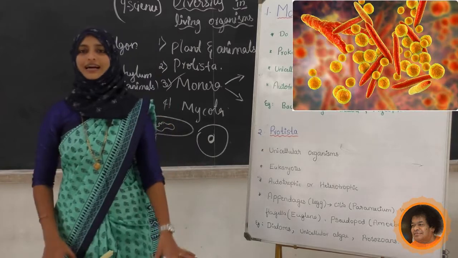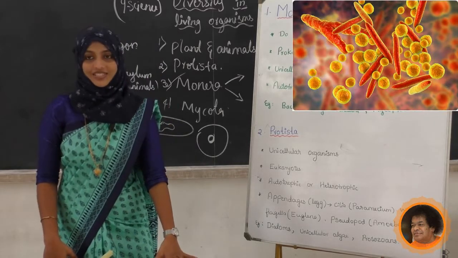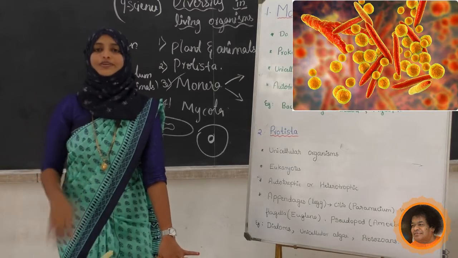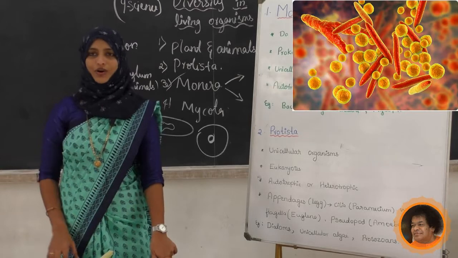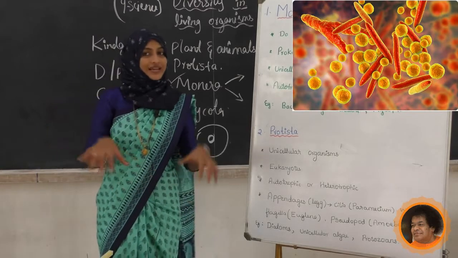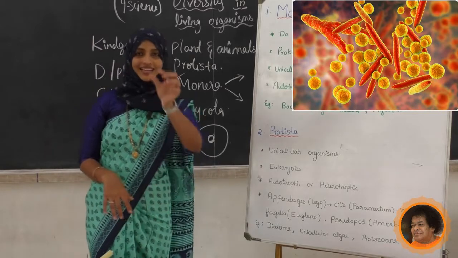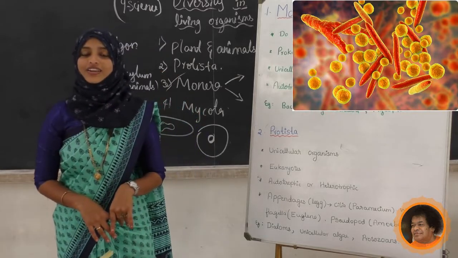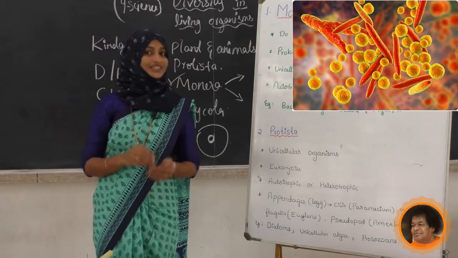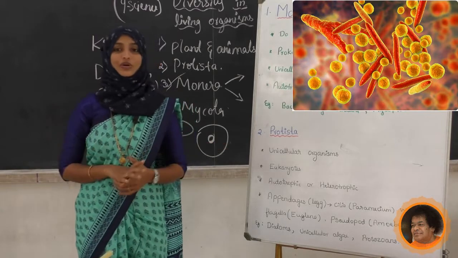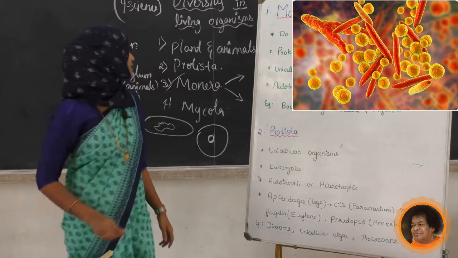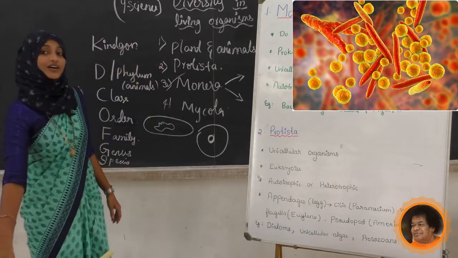Some organisms have appendages, that is, legs. For locomotion, they have some structure in their body. Do you know what the different structures present in the Protista kingdom are? In amoeba, the locomotory organ is the pseudopodia. We have studied this in our lower classes. That is the locomotory organ of amoeba.